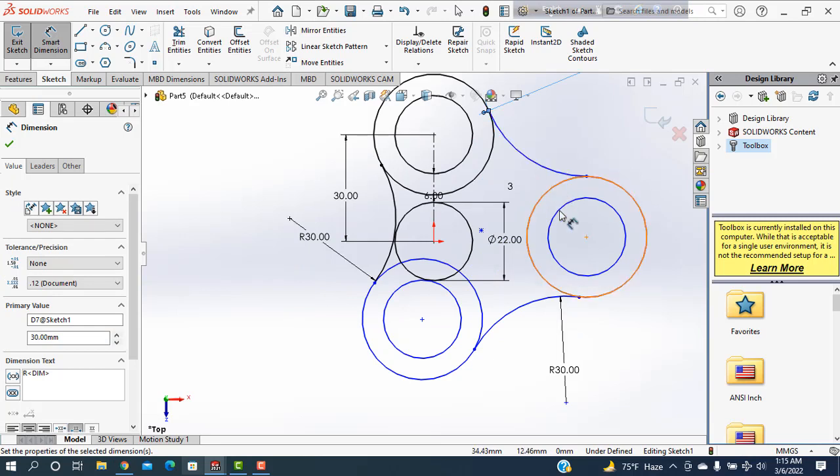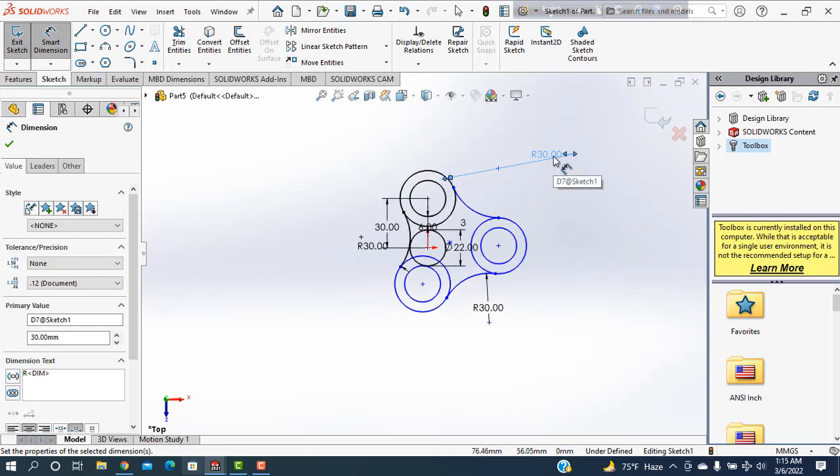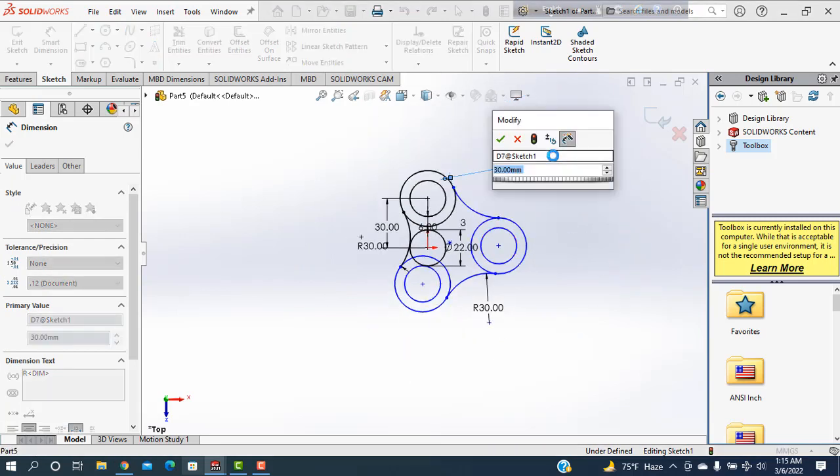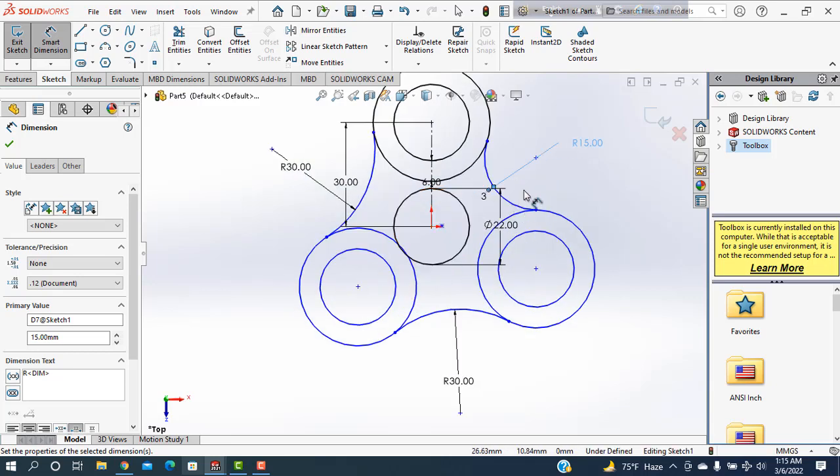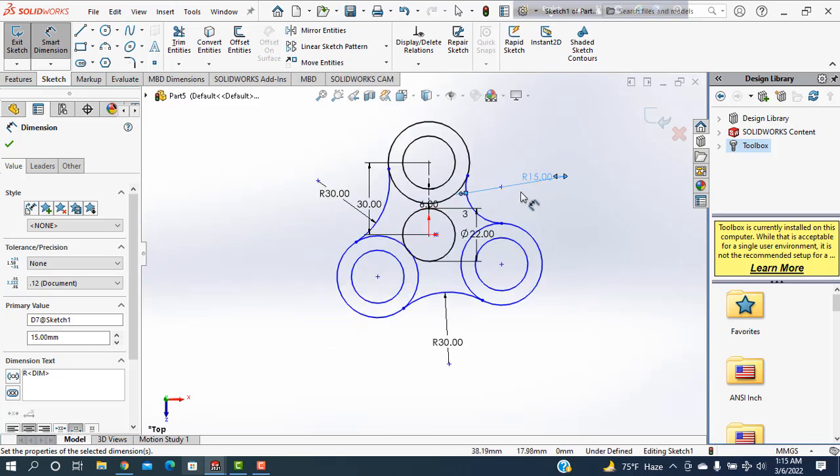Then when it will be 30, then this one will change. So I'm taking this one is 15. It also makes a problem.